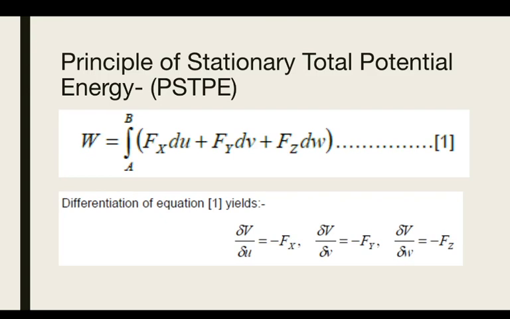If you partially differentiate these equations with respect to u, v and w, you will get ∂V/∂u equals Fx, ∂V/∂v equals minus Fy, and ∂V/∂w equals minus Fz. So if you partially differentiate the first equation, you will get these three terms.